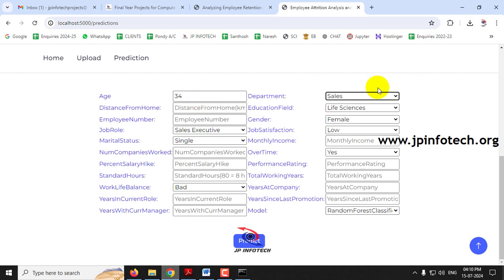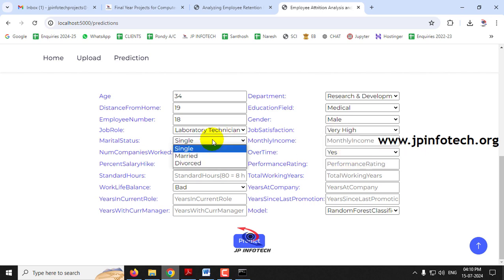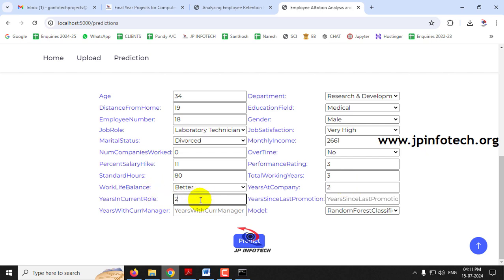Let me enter the age as 34, department as research and development, distance from home as 19, education field as medical, employee number as 18, gender as male, job role as laboratory technician, job satisfaction as very high, marital status as divorced, monthly income as 2661, number of companies worked 0, overtime no, percentage of salary hike 11%, performance rating is 3, and standard working hours is 80, and total working years is 3, work-life balance is better, years at company is 2, years in current role is 2, years since last promotion 1, years with current manager is 2.